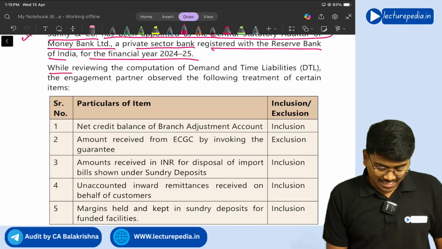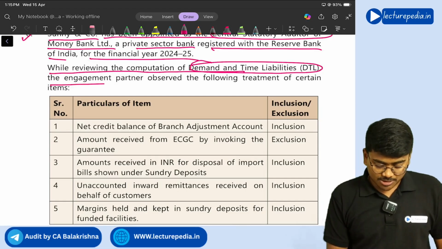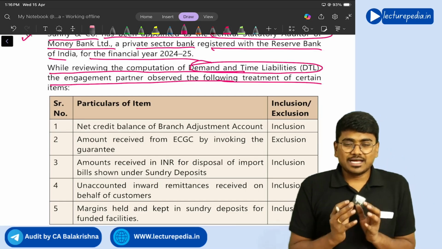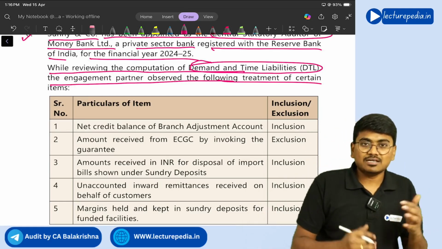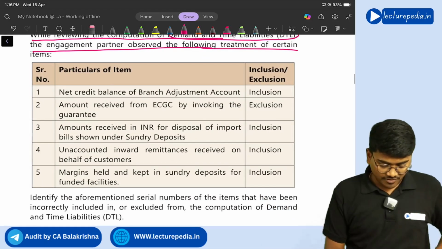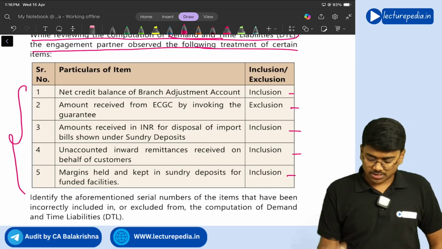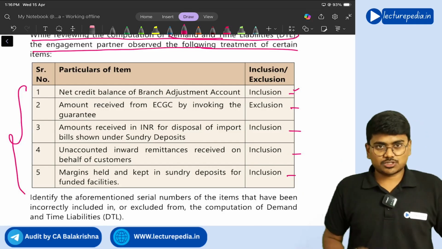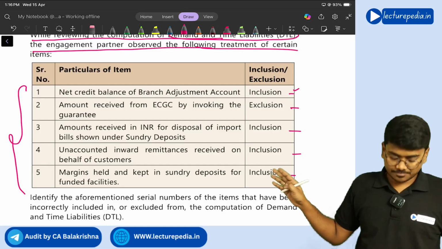Now, while reviewing the computation of demand and time liabilities, engagement partner observed the following treatment of certain items. So basically, if you remember, while calculation of demand and time liabilities, certain items should be included, certain items should be excluded. So they have given certain 5 items, and they have also given inclusion, exclusion, and you have to find out whether they have been properly included and excluded, or have they mentioned wrong in this column. Okay, let us start.